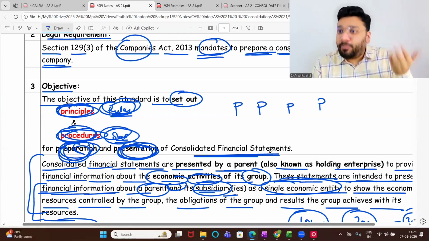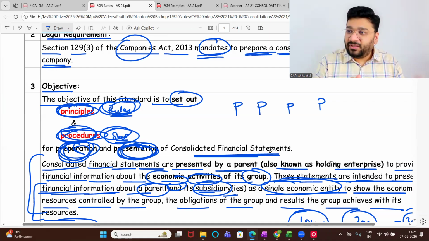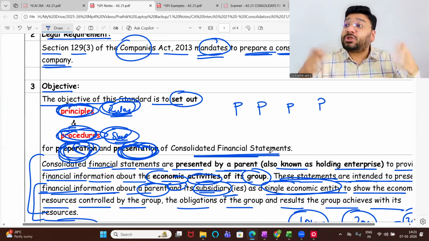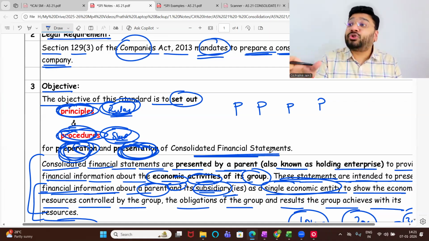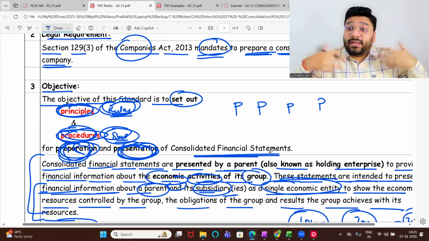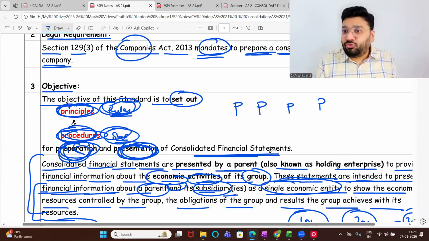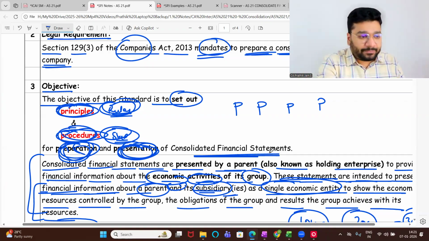I have a lot more points to add here, but I'm not discussing today. At the end of the chapter, I'll discuss a lot of points as to why we are supposed to do consolidation. What is the advantage behind it? What is the logic behind it? What and how does it help? I've not discussed too much. That I'll discuss at the end of the chapter.